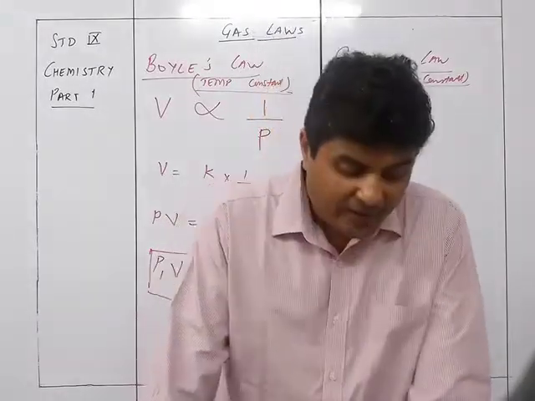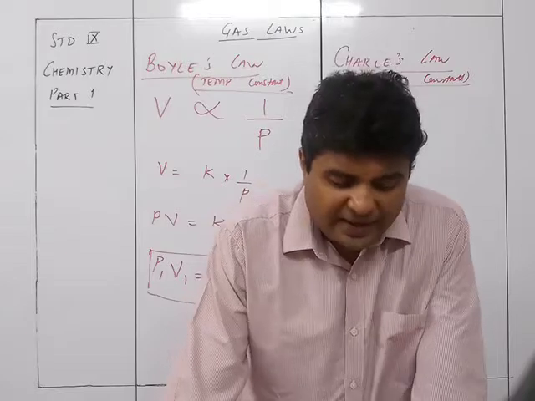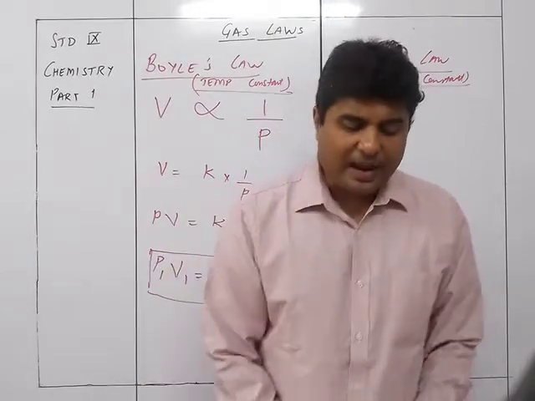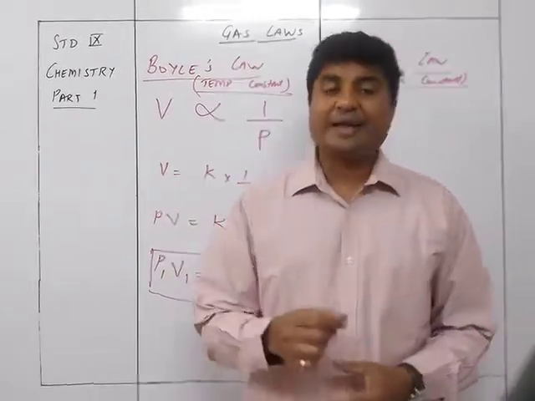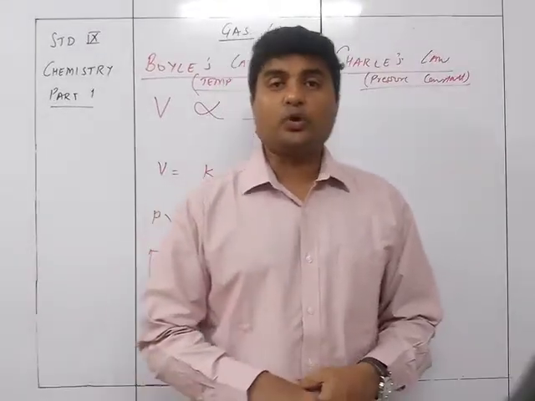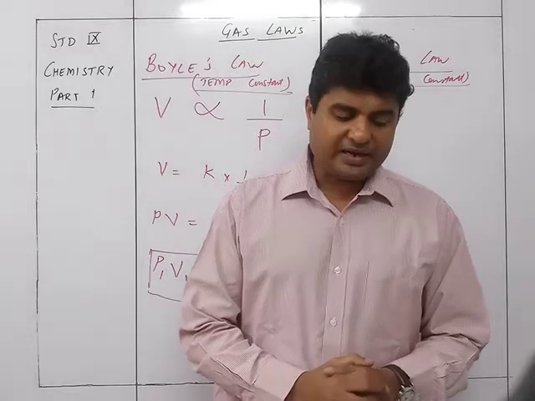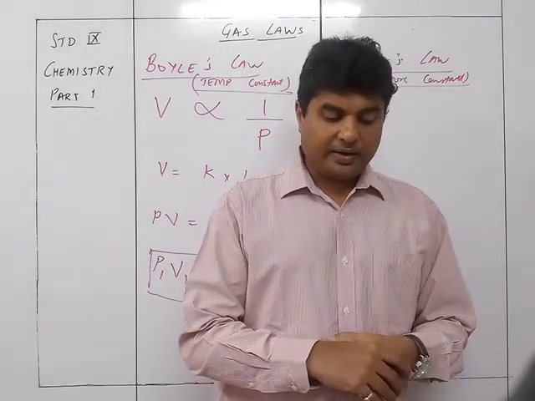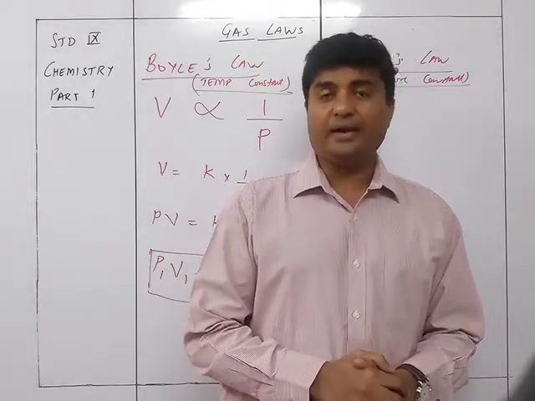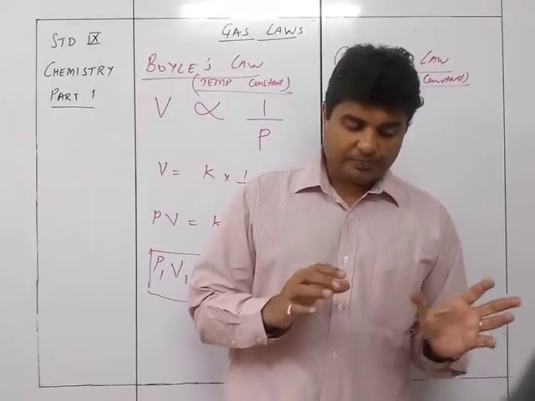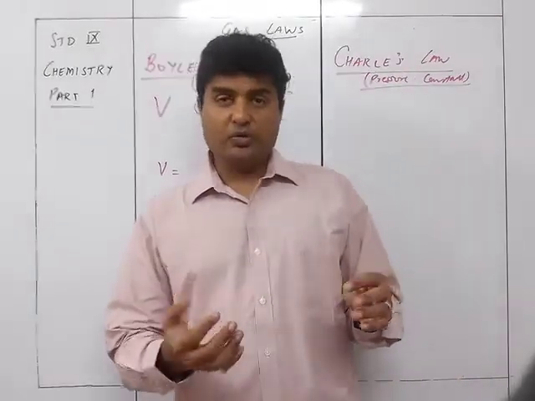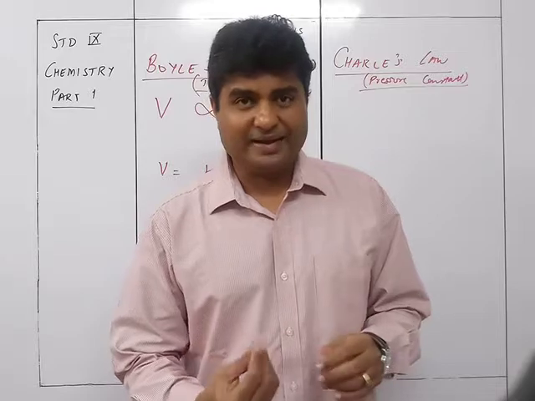So that's why we have Charles' law as: pressure remaining constant, the volume of a given mass of dry gas increases or decreases by 1 upon 273 of its original volume at 0 degree Celsius for each degree centigrade rise or fall in temperature. So this is the definition. Of course, you can use another definition which is slightly easier also.